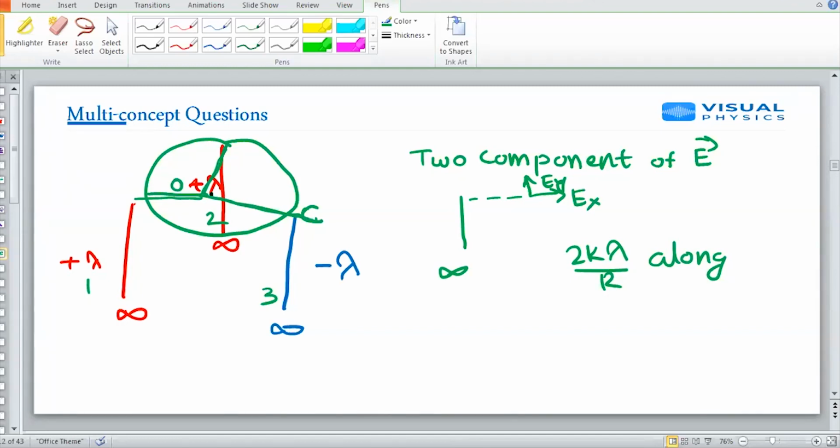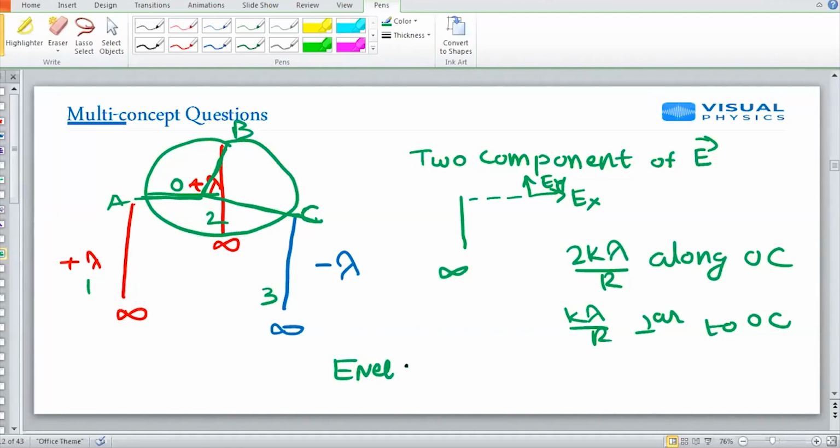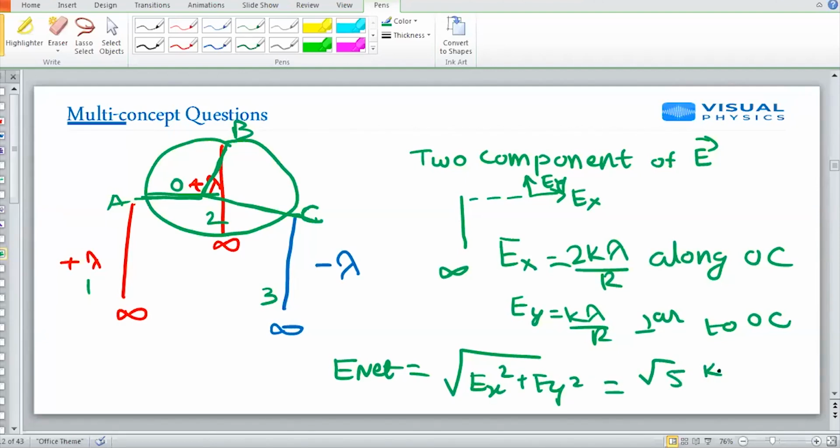It's pure mathematics and direction vector, and k lambda by r perpendicular to OC. It was A, it was B, it was OC. So my E net will become under root of Ex square plus Ey square, that is root 5 times of k lambda by r. Okay. So this was the question. Next.